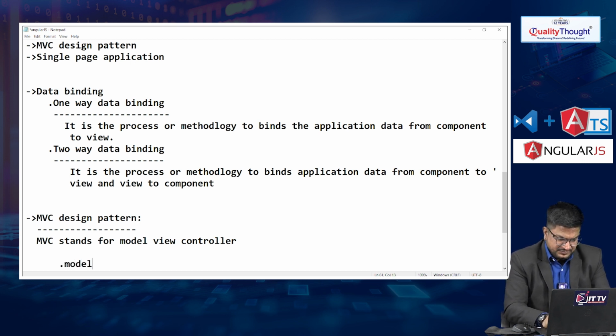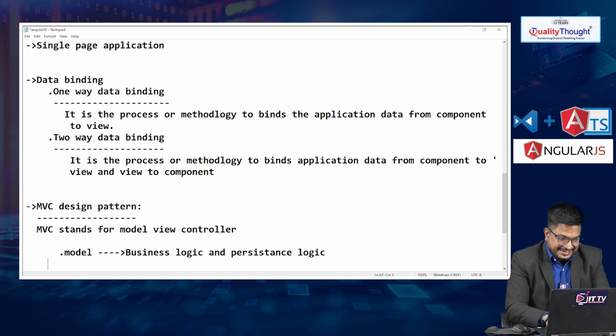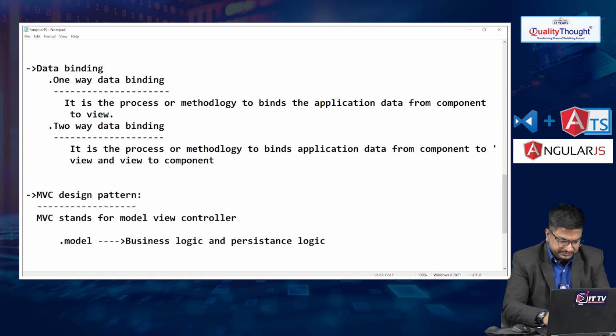Model means we can put business logic and persistence logic here. Next one, guys, view.